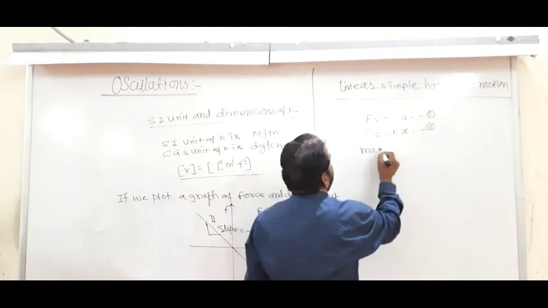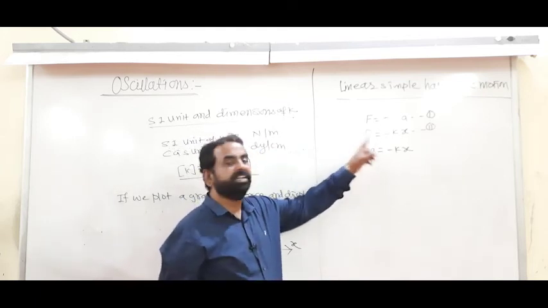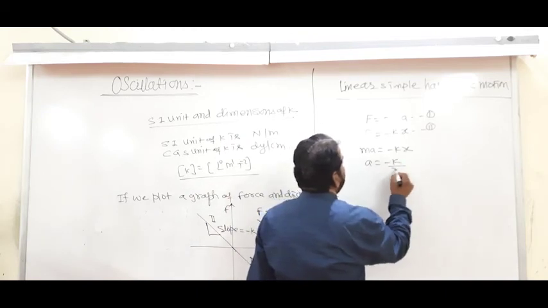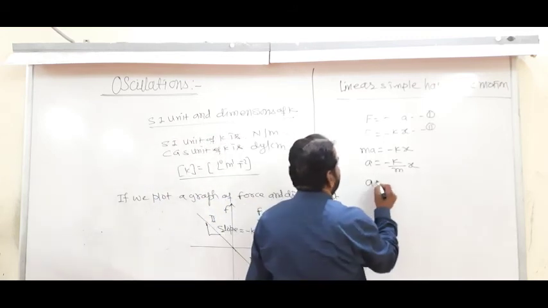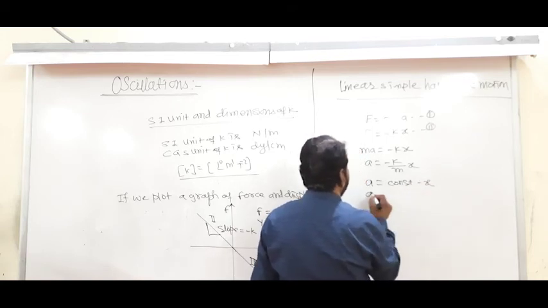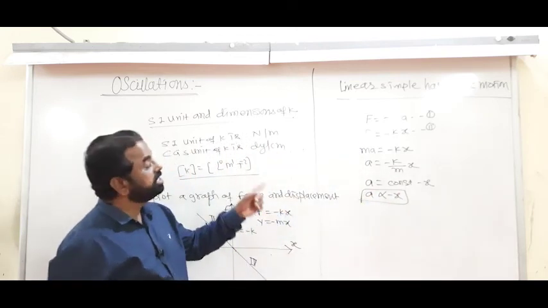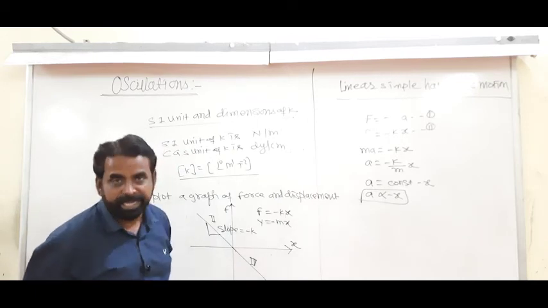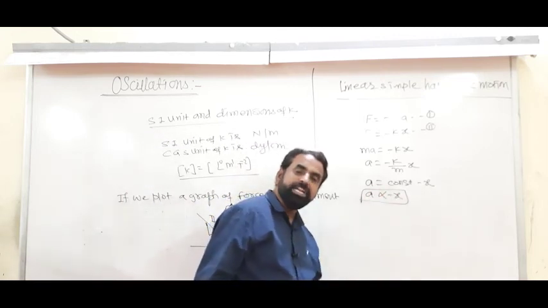Therefore m into A is equal to minus k into x, and so A is equal to minus k divided by m into x. This is also a constant, so A is equal to a constant into minus x. The acceleration is directly proportional to the displacement, and both are oppositely directed.